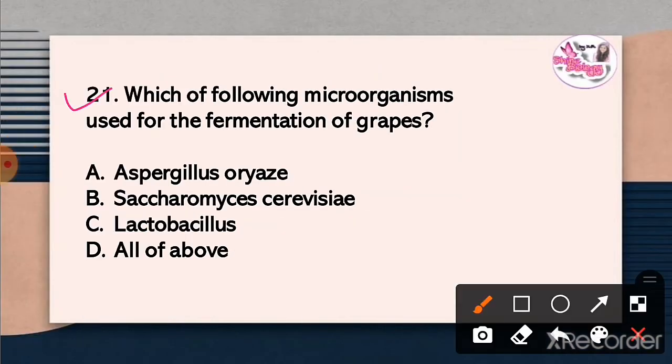Question 21. Which of the following microorganisms is used for the fermentation of grapes? The correct answer is option B. Saccharomyces cerevisiae is used for the fermentation of grapes.